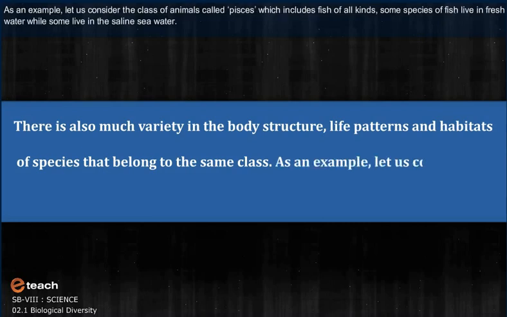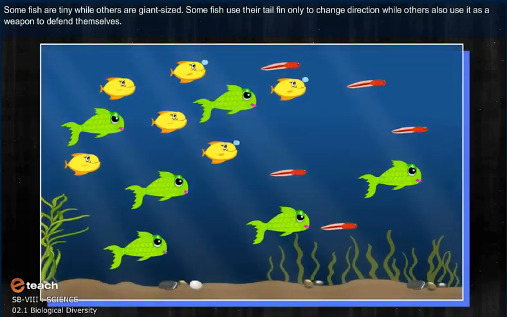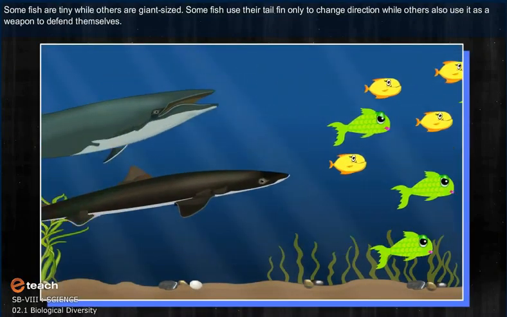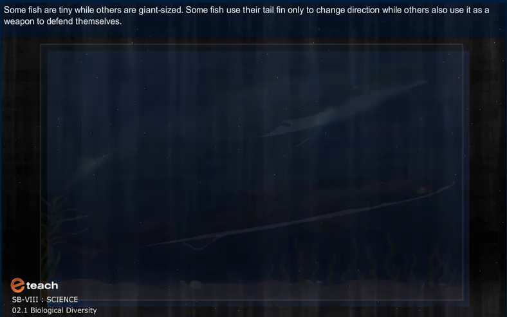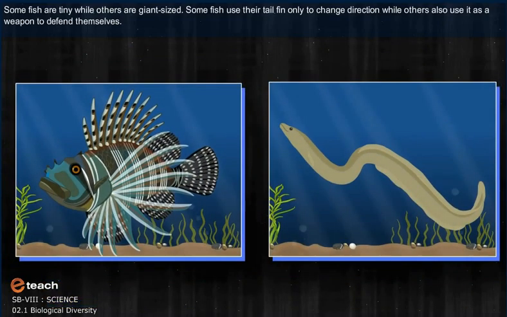As an example, let us consider the class of animals called fish, which includes fish of all kinds. Some species of fish live in fresh water, while some live in the saline sea water. Some fish are tiny, while others are giant-sized. Some fish use their tail fin only to change direction, while others also use it as a weapon to defend themselves.